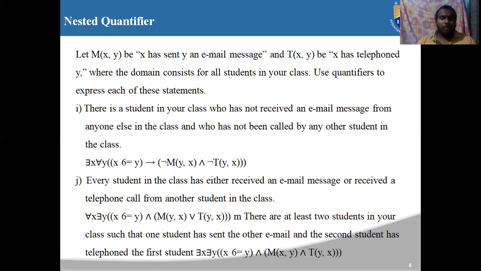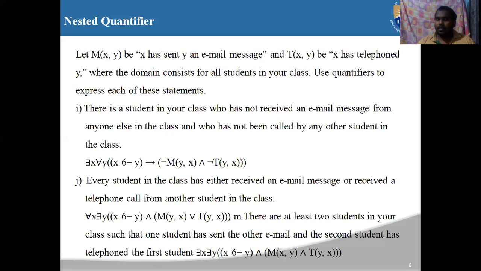Let M of x comma y be that x has sent y an email message, and T of x comma y be that x has telephoned y, where the domain consists of all students in your class. Use quantifiers to express each statement. There is a student in your class who has not received an email message from anyone else in the class and who has not been called by any other student in the class.